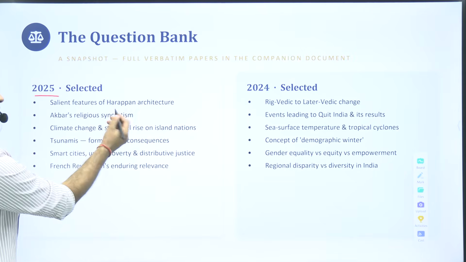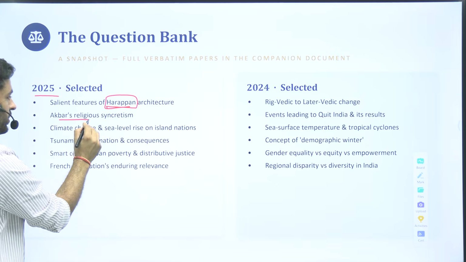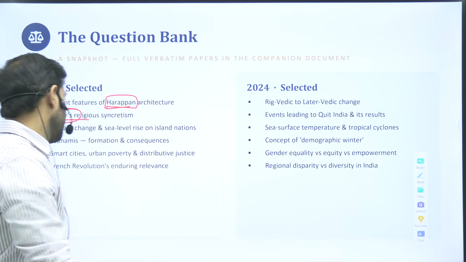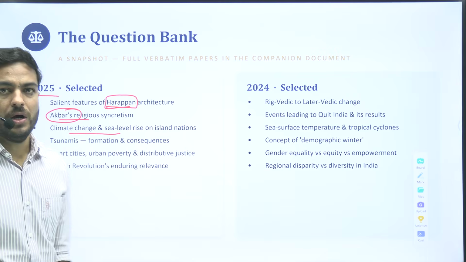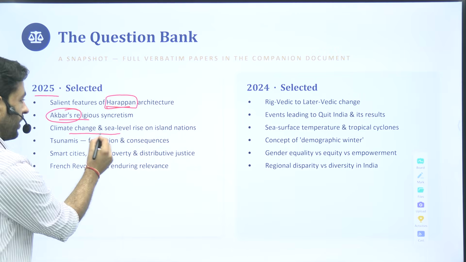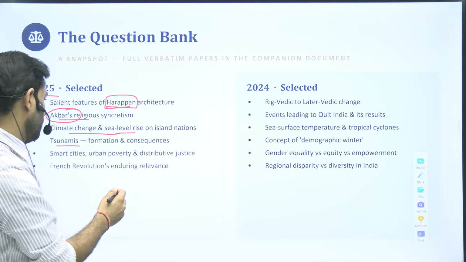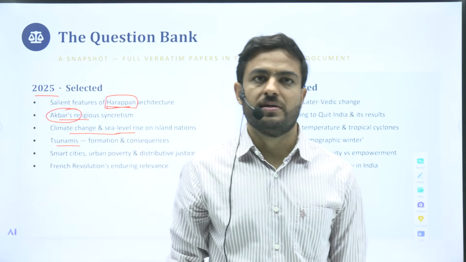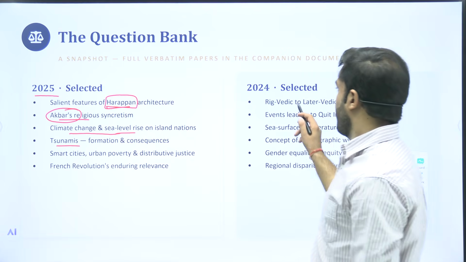asked as well. Again, Harappa, we have discussed it in detail, the religious policy of Akbar. Again, an important personality from the medieval times. We talked about how the current events relate to the issues that are there and how you can explore them, like climate change, sea level rise, tsunamis. We have discussed smart cities, urban poverty. So how they are linking all these things. We have already had a good amount of discussion on all these things.